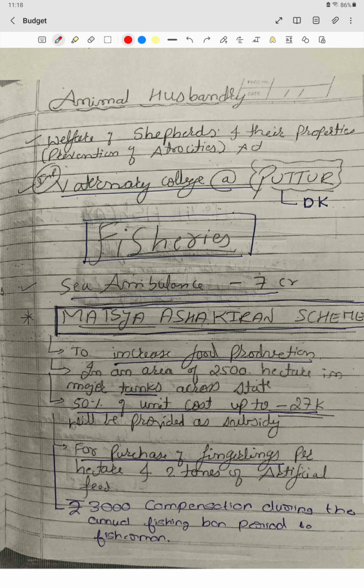Okay, now let's start with the animal husbandry part. Where will the new veterinary college be established? In Dakshina Kannada, that is Puttur. Then we have a sea ambulance for fishermen in the coastal districts, and 7 crore has been allocated for that.